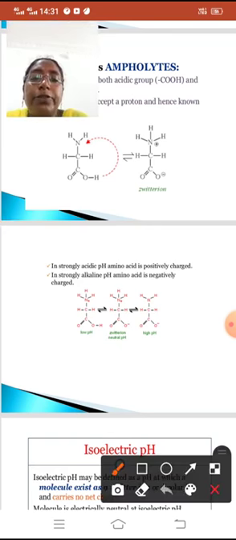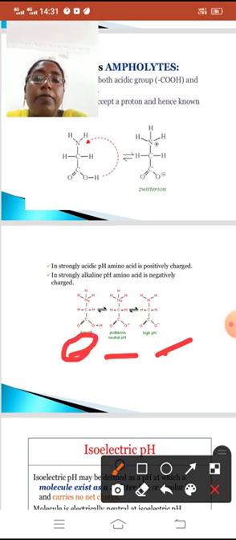If we take zwitterion, it is neutral in a pH. Then at a low pH, it is positively charged, and at a high pH, it is negatively charged. Means in a strong acidic solution, it is positively charged. In a strong alkaline solution, it is negatively charged.